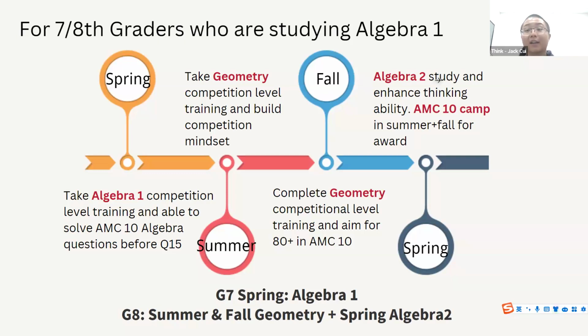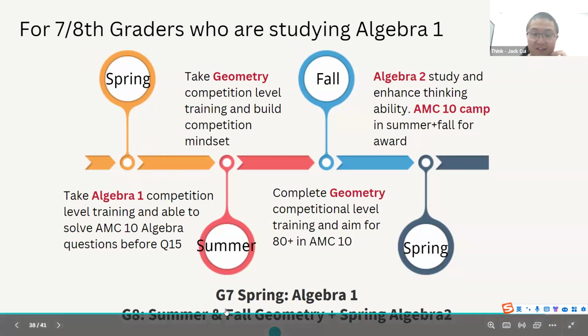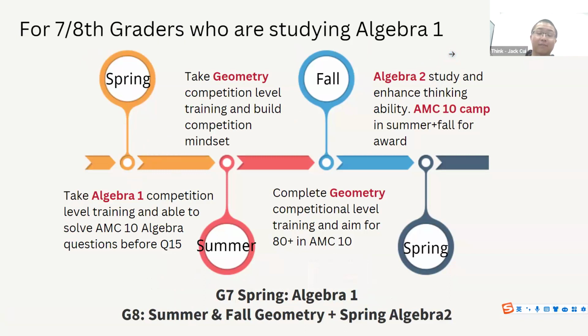And eventually, next year in November, if now you are in 7th or 8th grade in Algebra 1, next year in November, you'll have a chance to get awarded for the AIME qualification. See, this is a summary there, okay? So grade 7, we do Algebra 1, grade 8, we do summer and fall geometry, and spring Algebra 2. Then you're going to get awarded in 9th grade as an AIME qualifier.